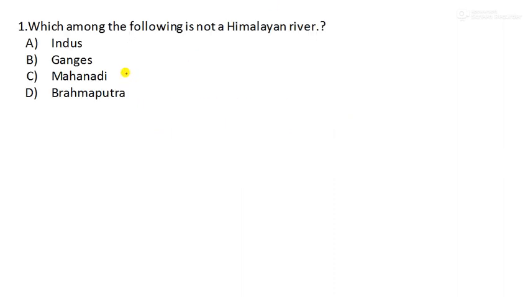So the first question is, which among the following is not a Himalayan river? Indian rivers are mainly divided into two parts, right? One is Himalayan rivers and the other is Peninsula rivers. Himalayan rivers are also called North Indian rivers, and Peninsula rivers are also called South Indian rivers. You should remember them.